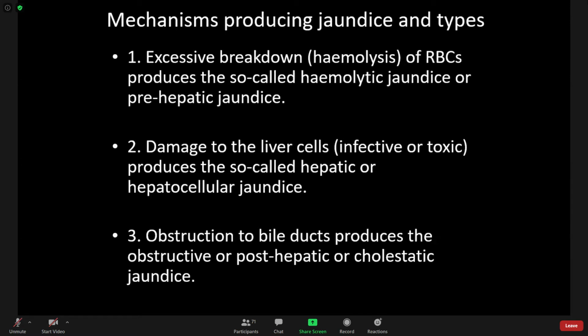Again, I am repeating it. In hepatocellular jaundice, due to damage of the hepatic cells, only a small amount of bilirubin gets conjugated. And due to inflammation of the liver, the bile canaliculi get obstructed.